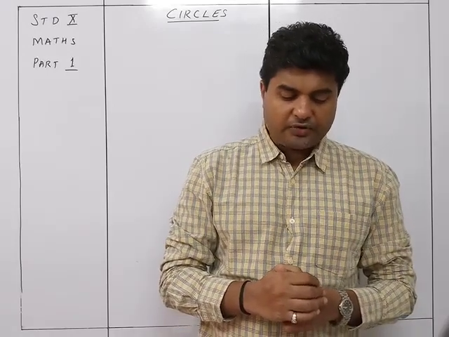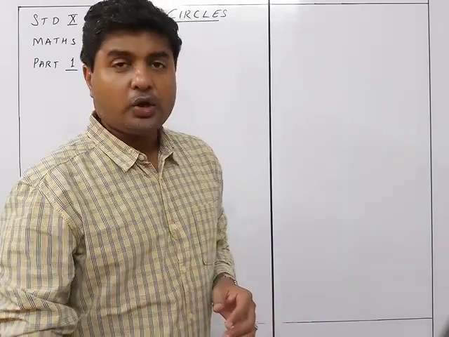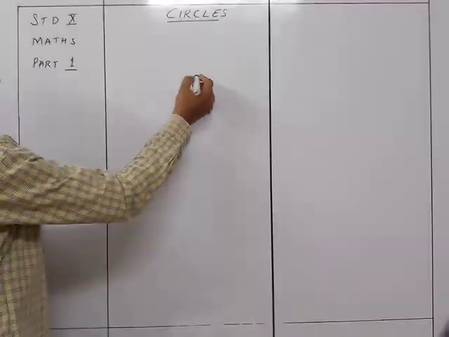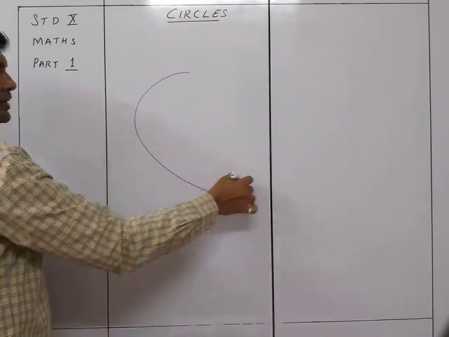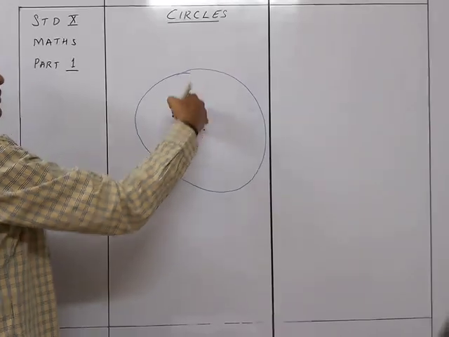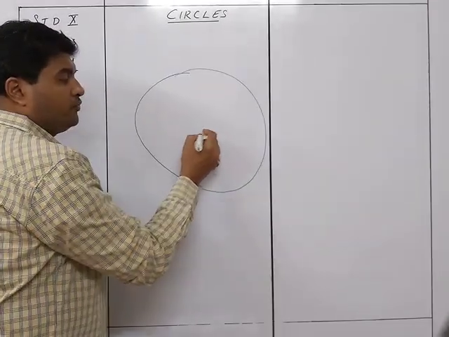So first of all, let us understand certain general things about the circle. We know very well that a circle is a closed figure such that the distance of any point on the circle will be equal from a particular point.